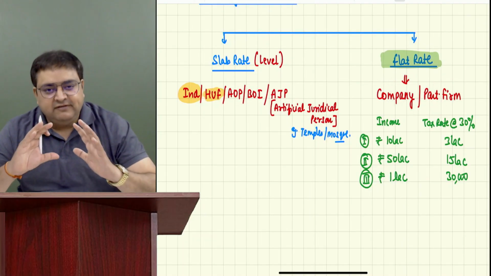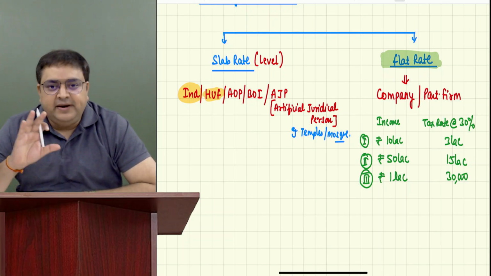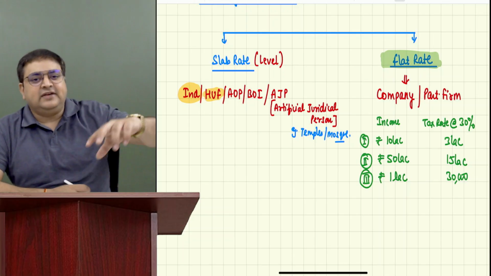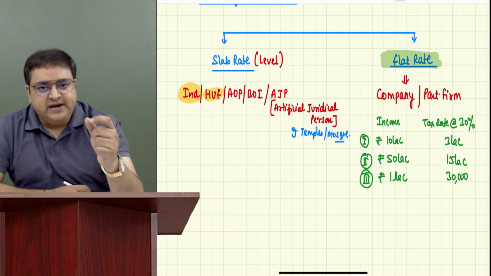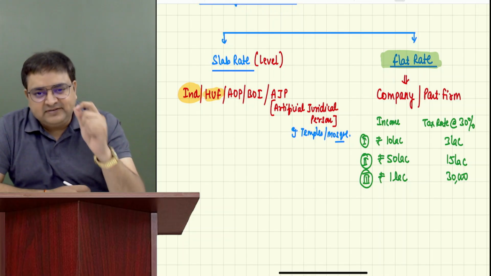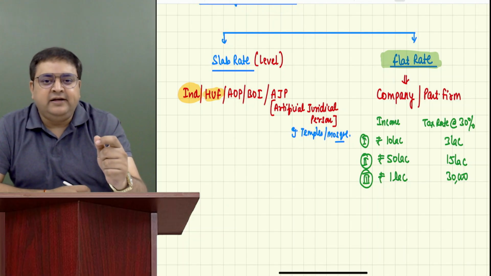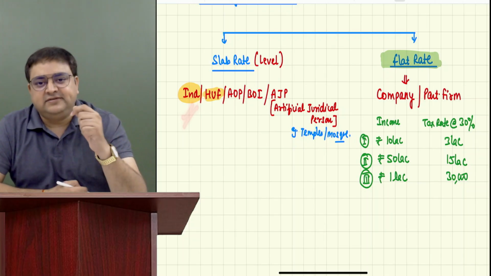But right now, I'm just giving you a background. If you open your study material, you can do it after the class, in the first or second page, the preface is given. When you read it, it is specifically written there that at CA intermediate level, the student will be tested for individual assessee.